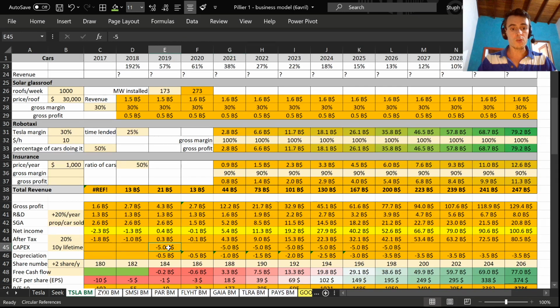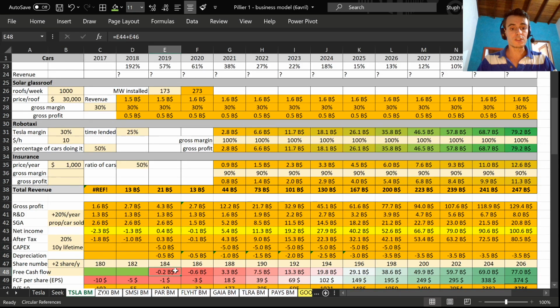So here we have only one Gigafactory, let's say, it's $500 million depreciation. But as soon as I get a second one built, I'm going to have 2 times 500 million, so it's going to be 1 billion. And you see it's going to climb up as soon as we have extra Gigafactories built. So here is the free cash flow.